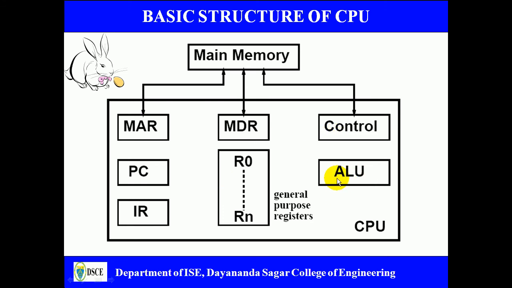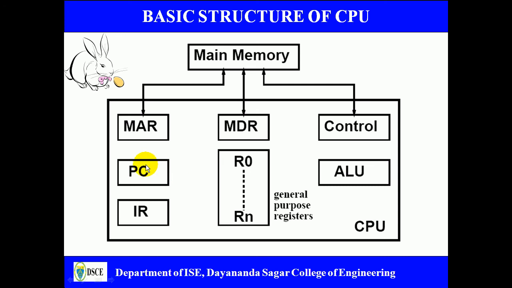ALU performs the arithmetic and logical operations. Let me repeat once again. MAR stores the address, PC stores the address, IR stores the actual instruction which is executing, MDR stores the instruction as well as data. R0 to Rn are general purpose registers used during the execution. CPU can send results to one of them, and CPU also can read data from one of these registers, and ALU stands for the arithmetic and logic unit.